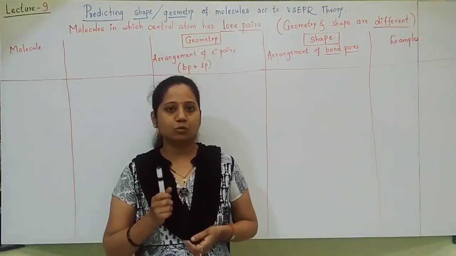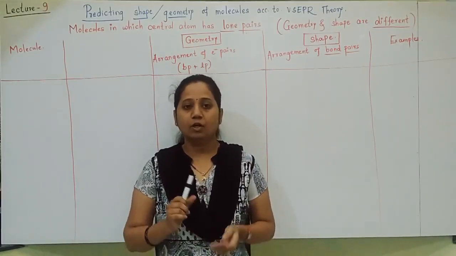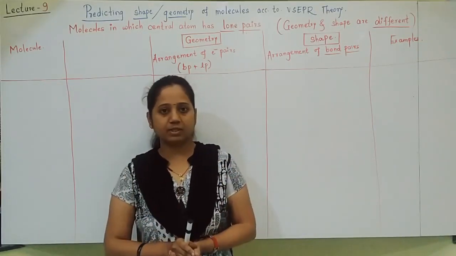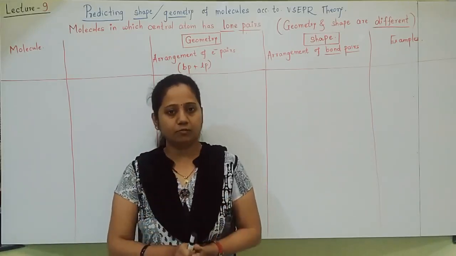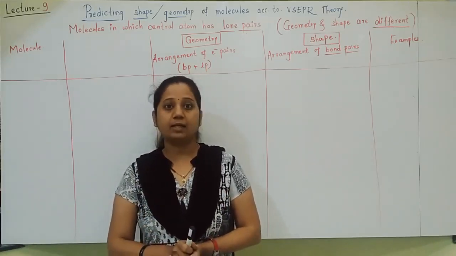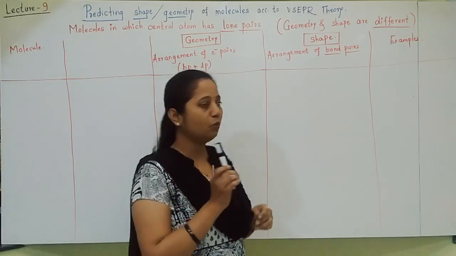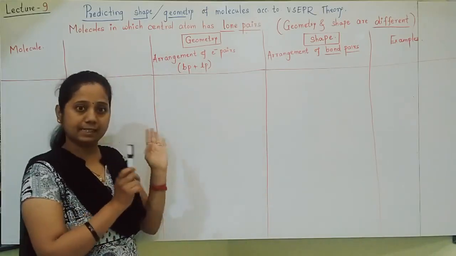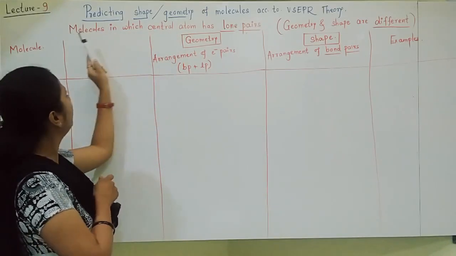Now let us move towards the molecules in which the central atom has lone pairs. What is the major difference? If the central atom of the molecule has lone pairs, then shape and geometry will be different. So see the heading I have written properly. Now we will predict the shape or geometry of the molecule.